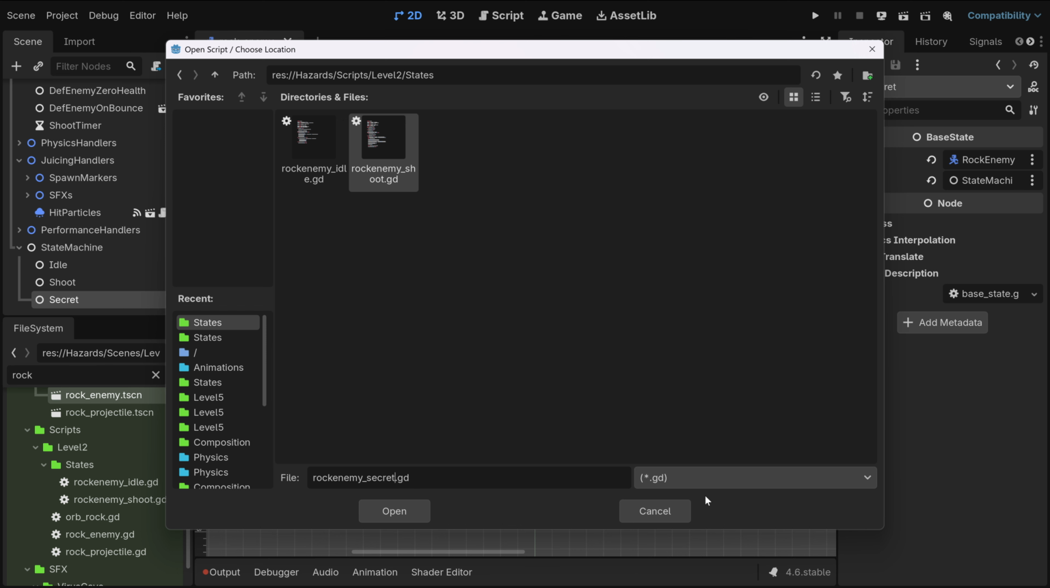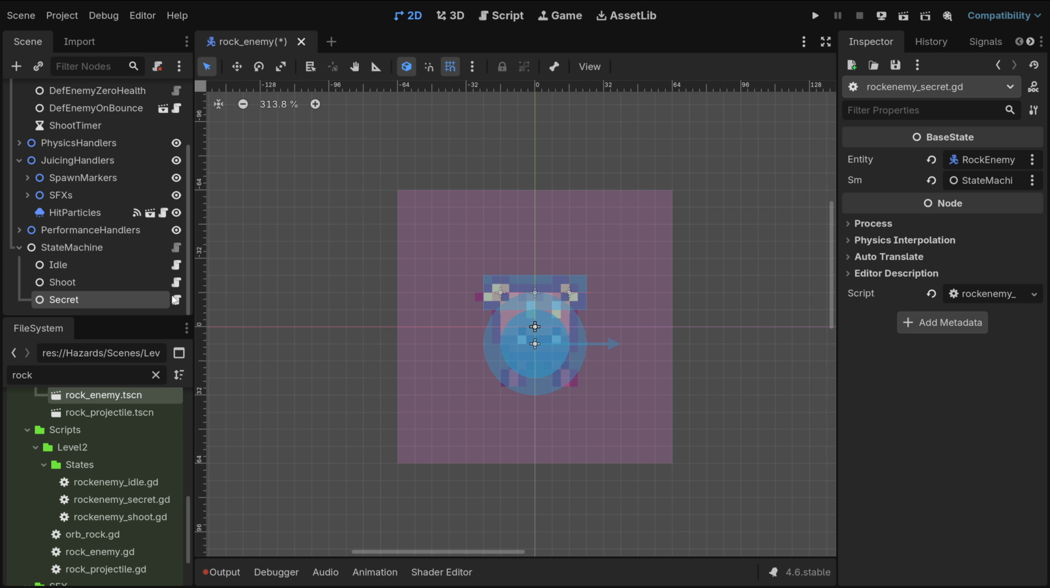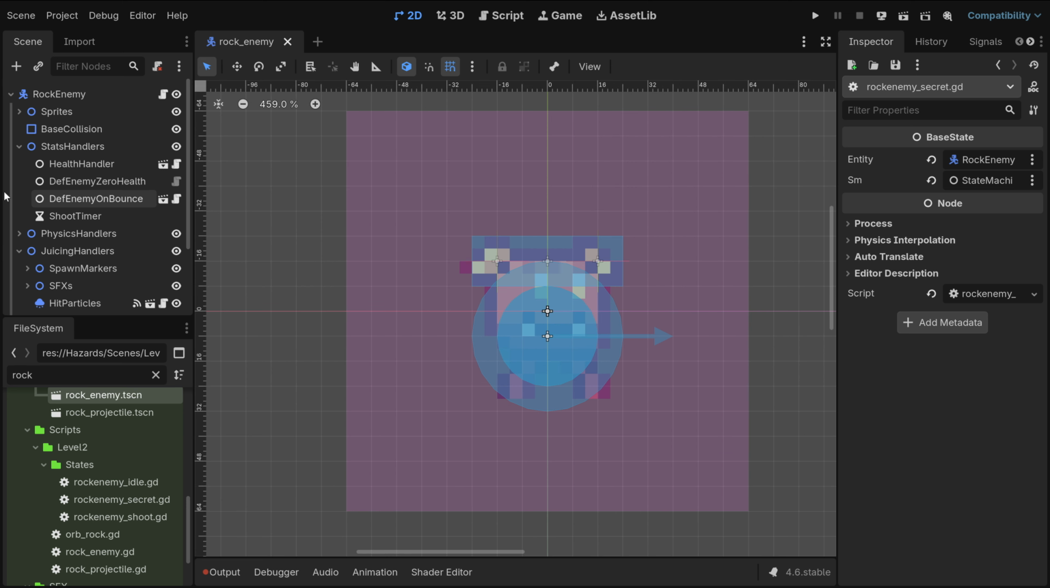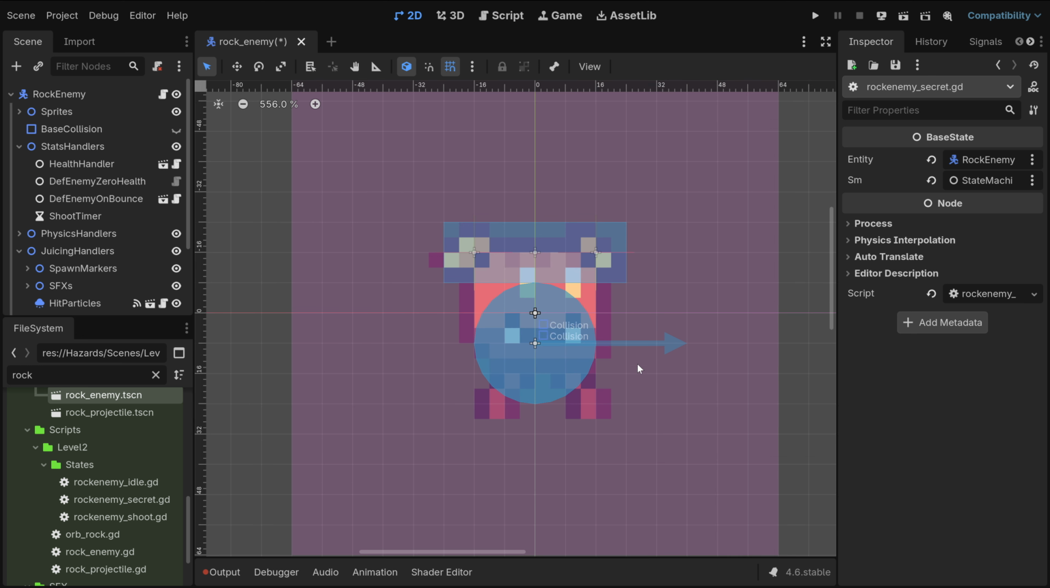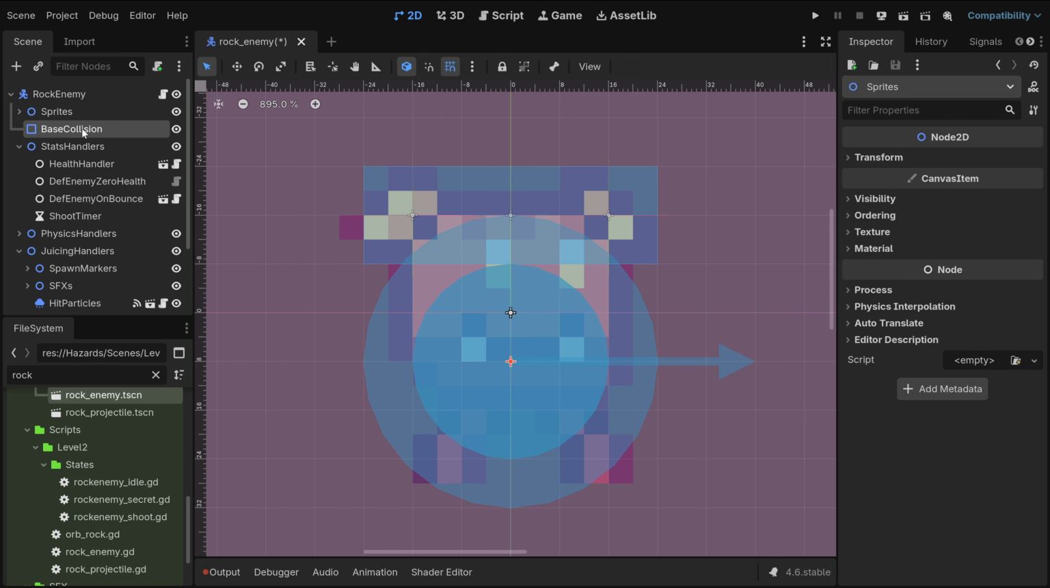So what's the secret state? That's something really rare. It's an Easter egg. So what happens is that we have here the enemy. Let me just hide the collisions. Or okay, maybe I don't need to hide the collisions, just something to make it at least visible, I guess.